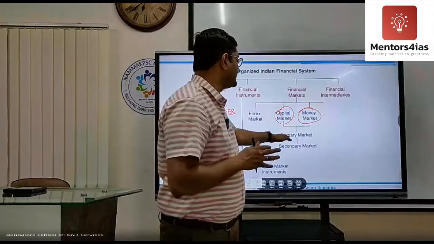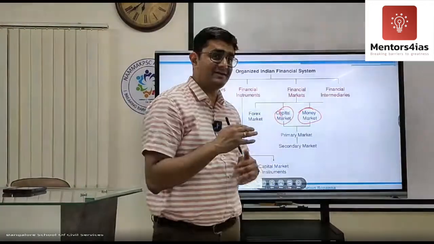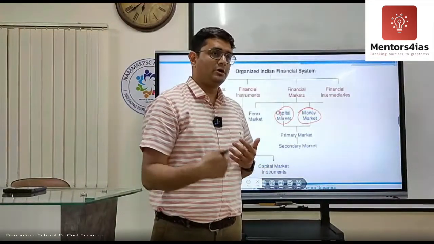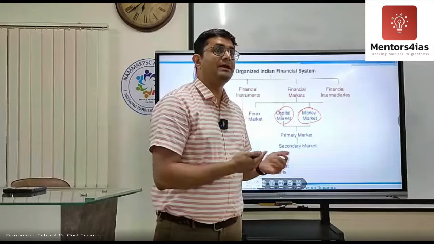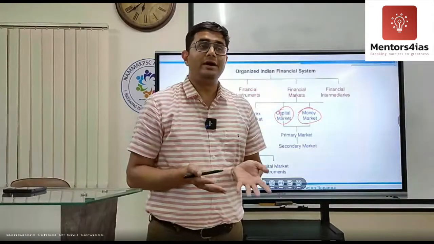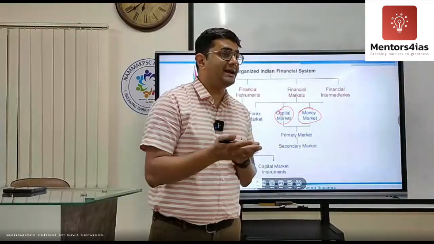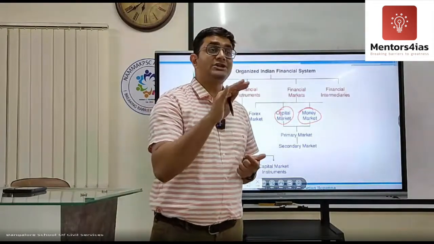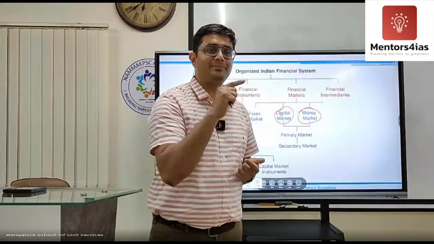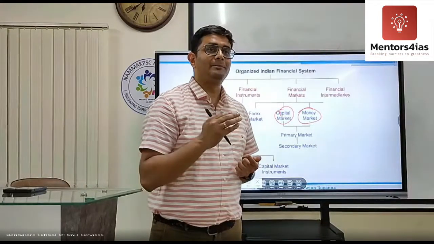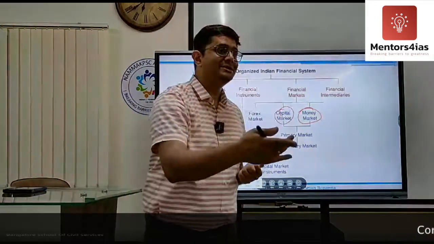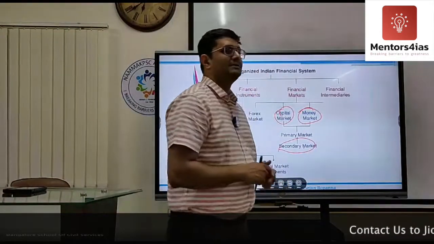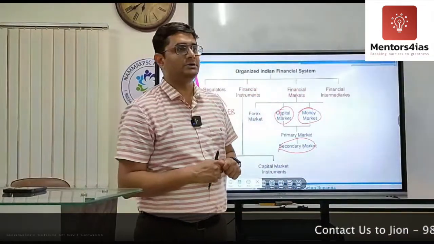In both of these cases, there is a primary and secondary market. When the instrument is issued for the first time to the public, or to the bank or anybody, it is happening in the primary market. When an already issued security is traded, that is happening in the secondary market. So your share markets, what is happening in share markets? You are buying and selling already issued shares. So the share market is a secondary market. All of you understood this?